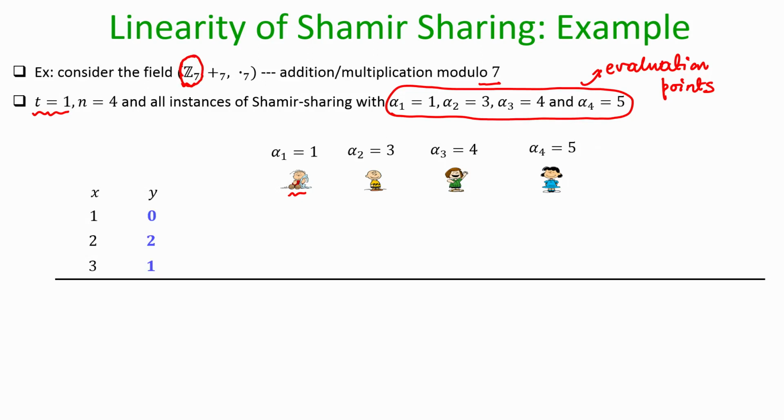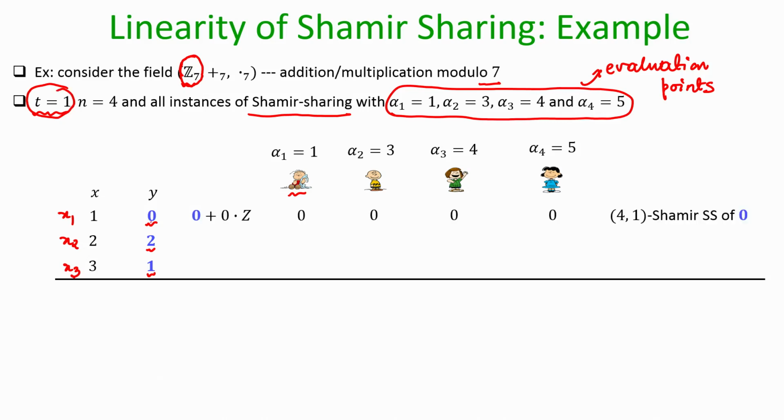So, now imagine that my x 1, x 2 and x 3 are 1, 2, 3, and say the corresponding y values are 0, 2 and 1. I have denoted the corresponding y values in color because they are not available with any single party, but rather the values 0, 2 and 1 are secret shared among these 4 parties by instances of Shamir secret sharing with the degree of sharing being 1.